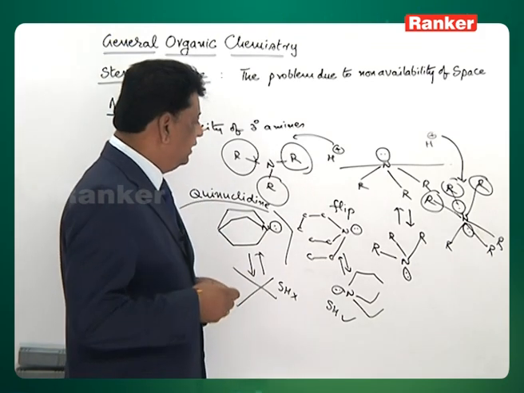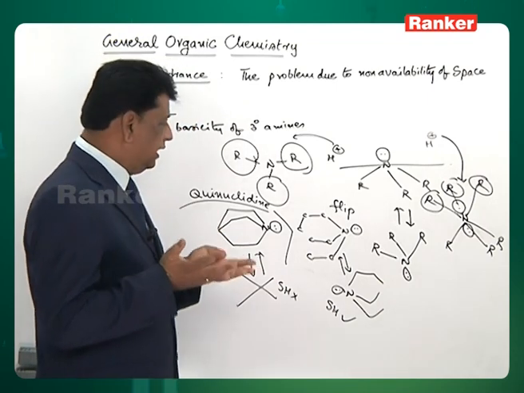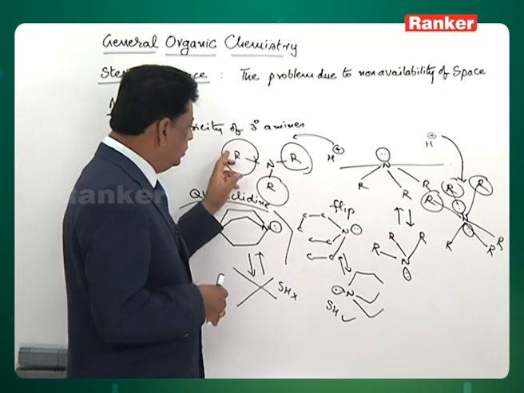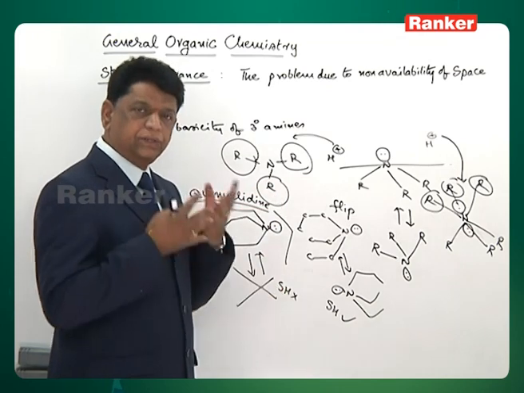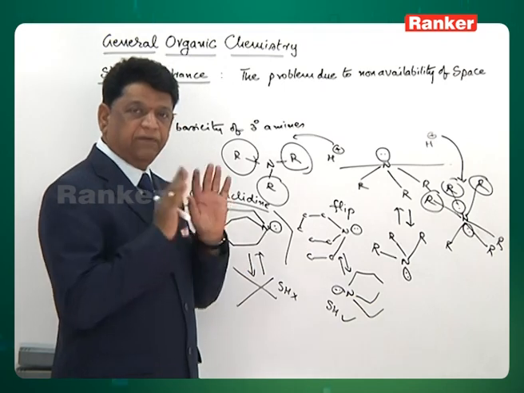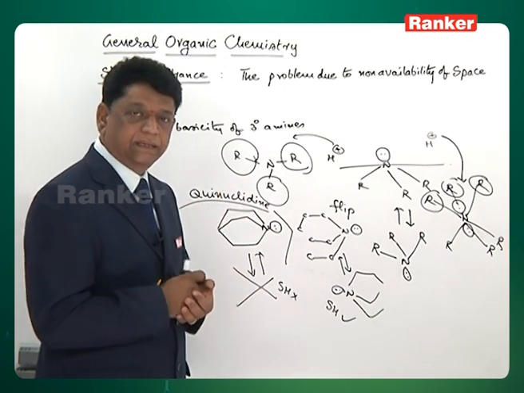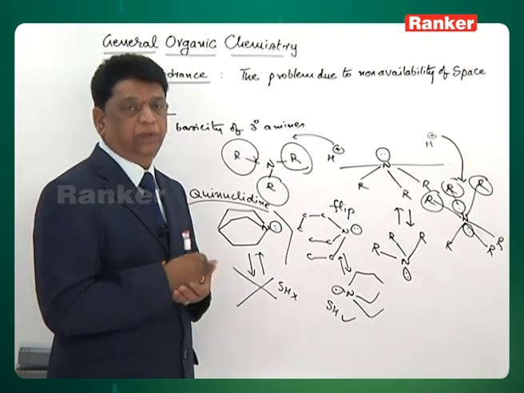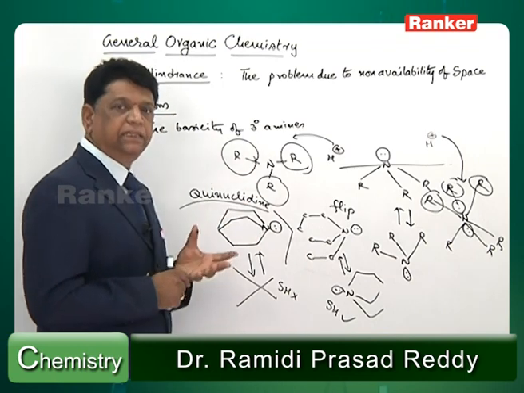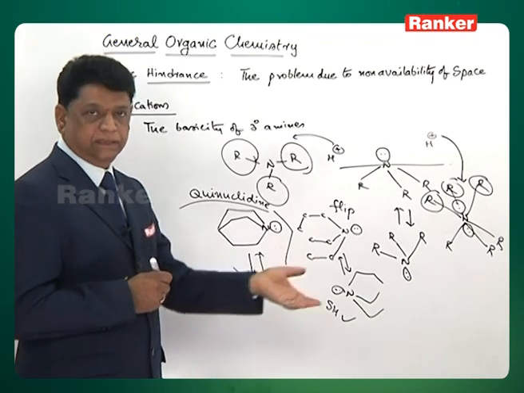So it is clearly established that whenever the nitrogen has alkyl groups, not necessarily 3 alkyl groups, sometimes 2 alkyl groups that are very big will also have steric hindrance. Even sometimes 1 degree amines having a neopentyl group, let us say, sometimes 1 degree will become less basic than even the 2 degree. Depending upon the size, in the previous case we took the ethyl group, in which case the 2 degree is found to be more basic than the 3 degree.